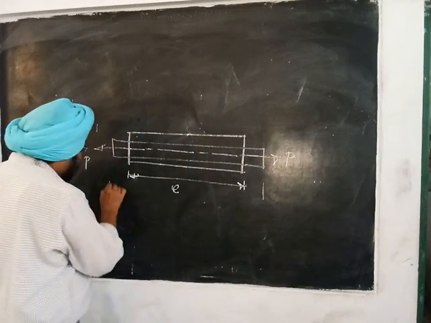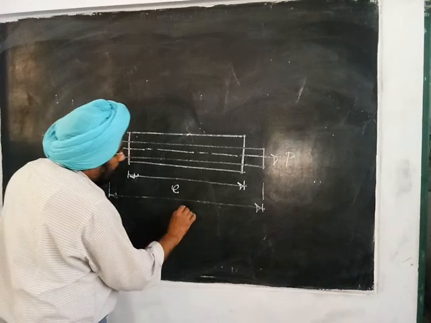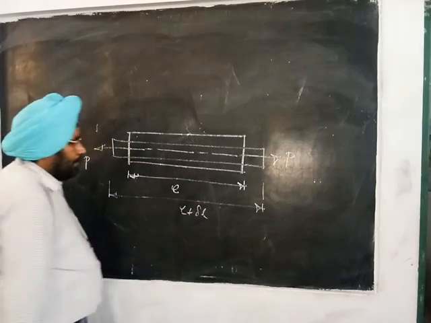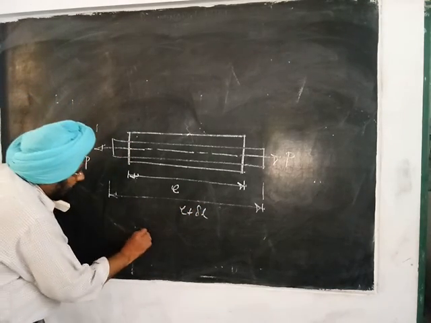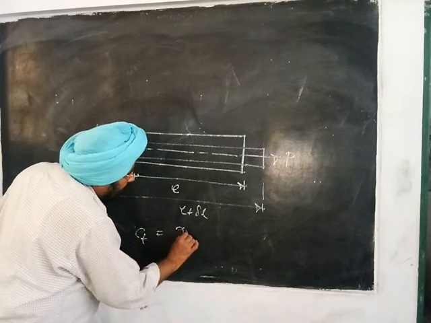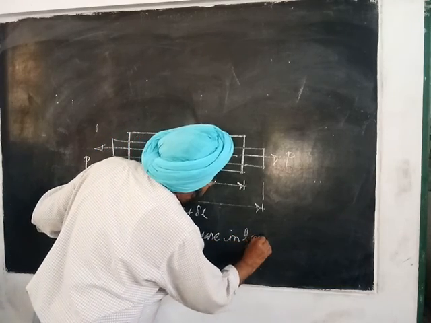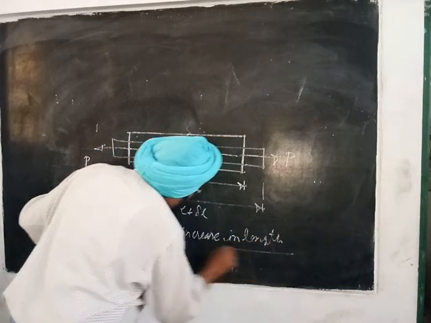Then tensile strain is equal to the increase in length upon original length.